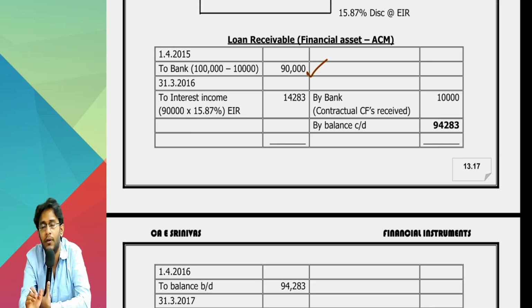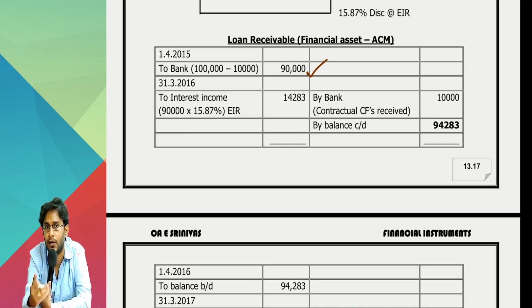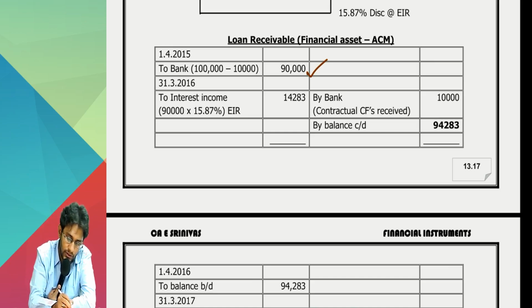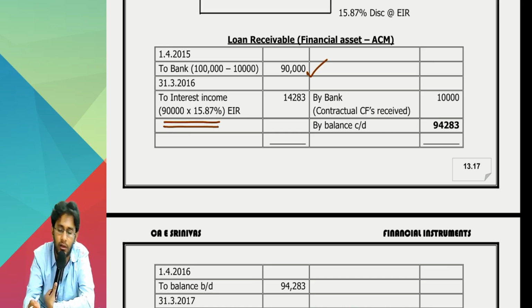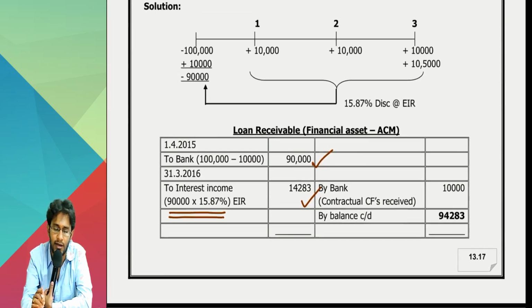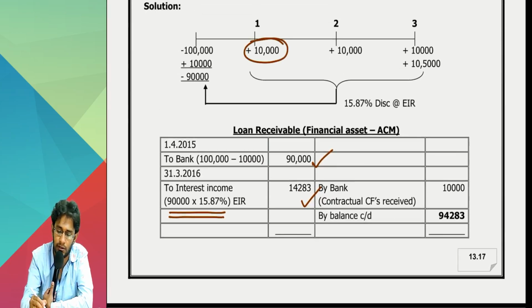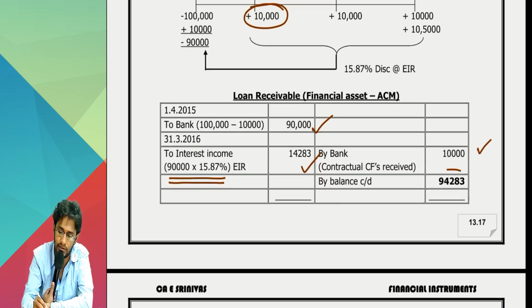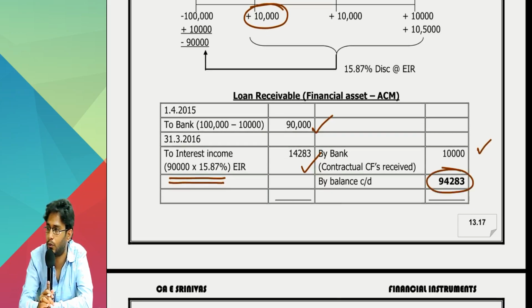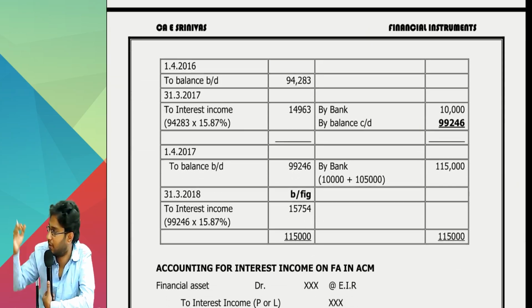Come to first year ending. First year ending, financial asset account debit to interest income amount. Take your 90,000, on that apply 15.87%. Some number will come, record that. Contractual cash flow, actually you are receiving only 10,000. Receive that. Closing balance is there 94,283. Like that, life goes on for the next 3 years.